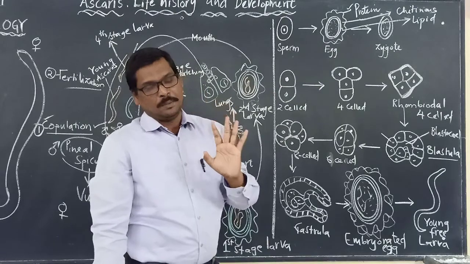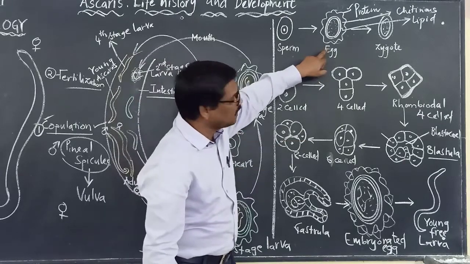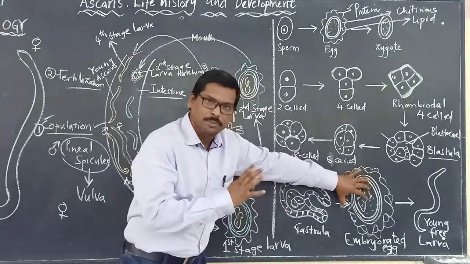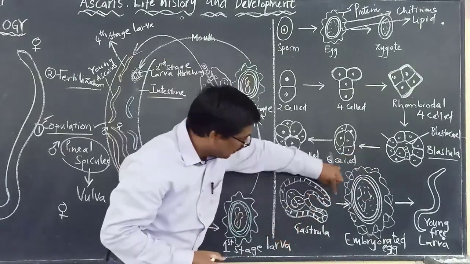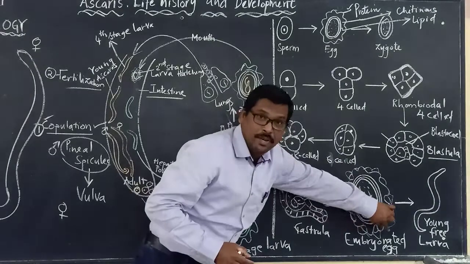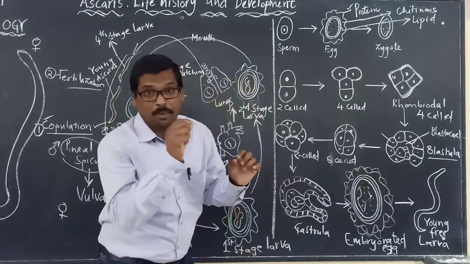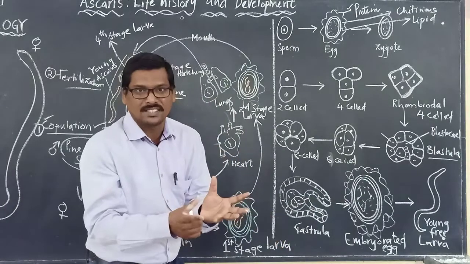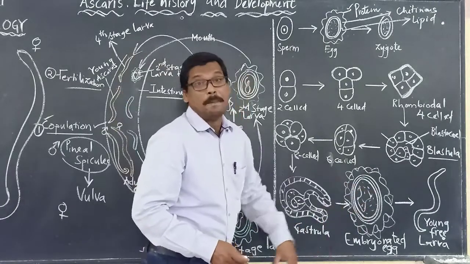Because of that, even with the unfertilized egg or the embryonated egg, if you see this embryonated egg covered by a protein coat which is rippled, folded into many foldings, we call this mammillated eggs.